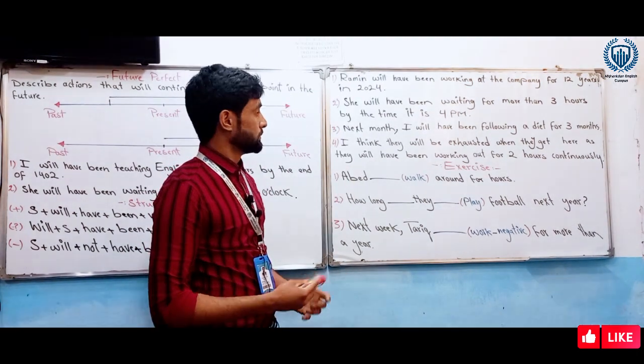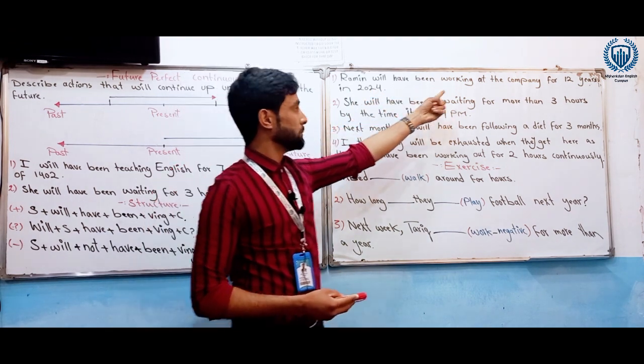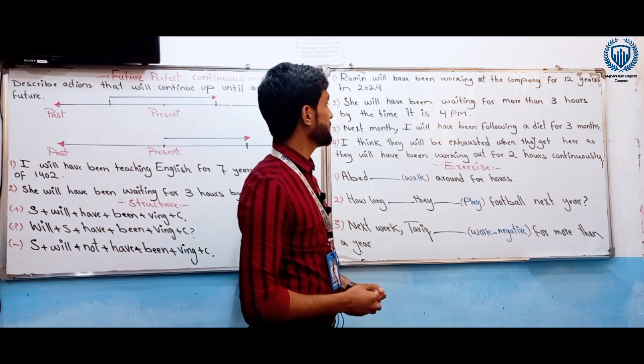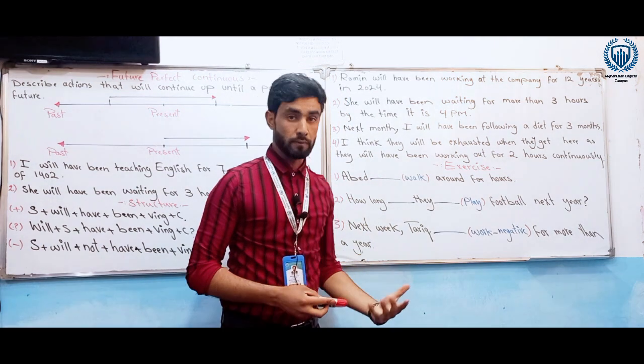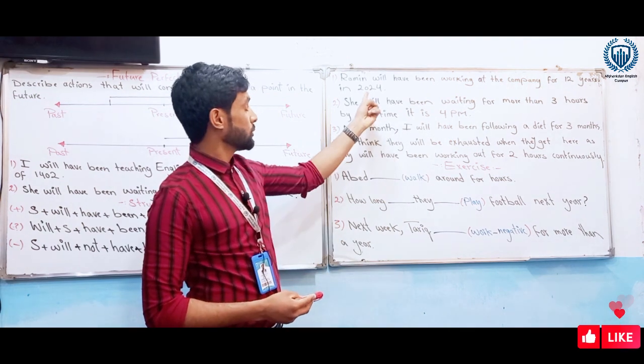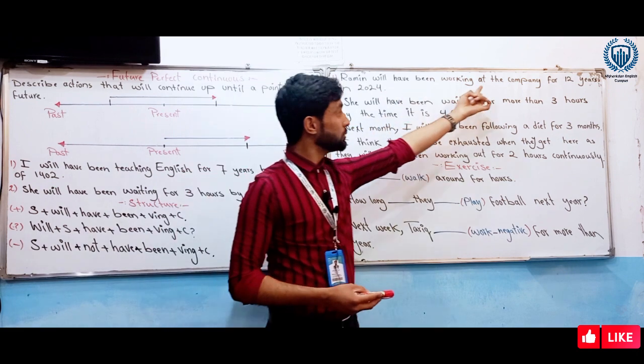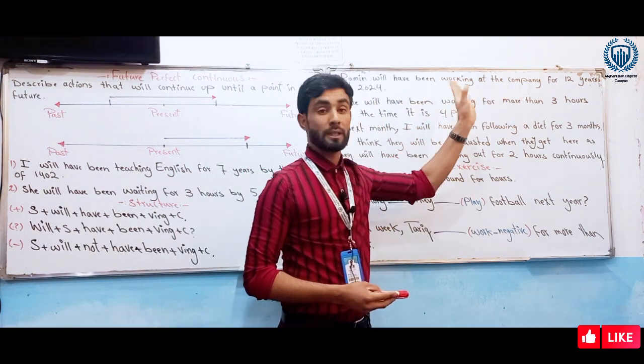Now, here are some more examples of future perfect continuous tense. Ramin will have been working at the company for 12 years in 2024. It is 2023 now. When it becomes 2024, Ramin will have been working at the company for 12 years.